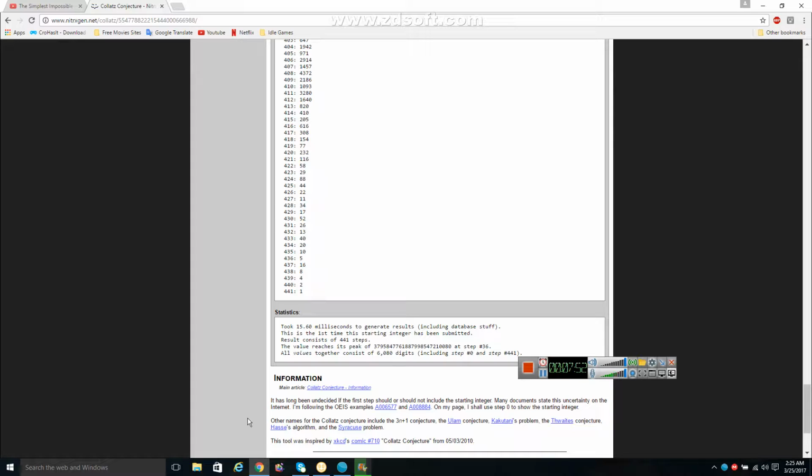It has been a long-running question whether the first step should or should not include the starting integer. Many documents state this uncertainty on the internet. I'm following. Okay.